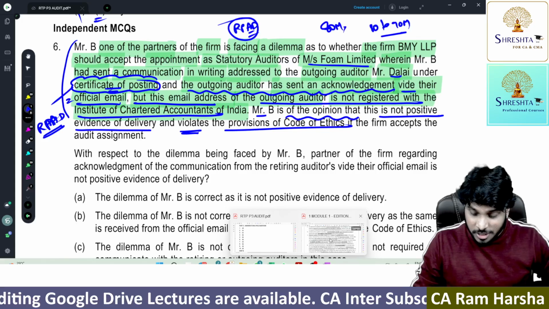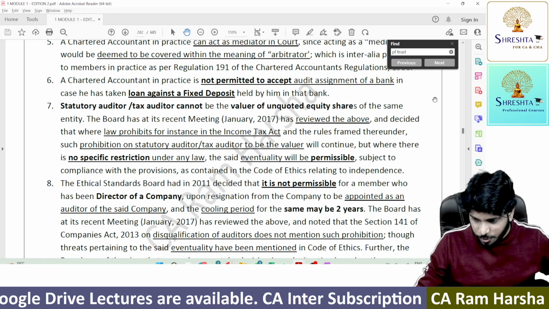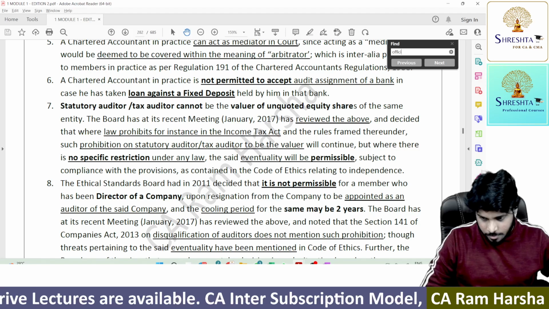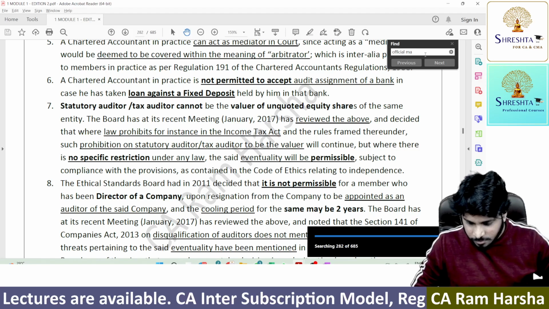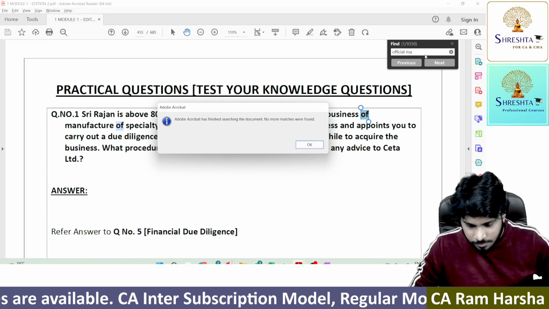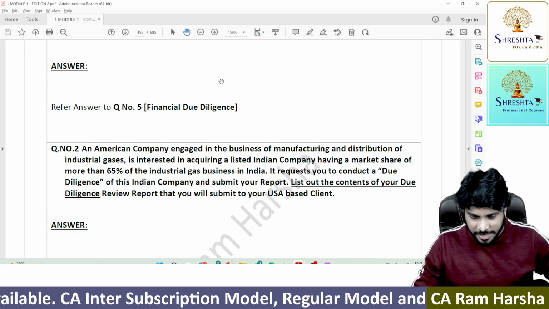Fine. First I'll open the corresponding provision. Official mail. Just a minute. Actually, this is there in clause number 8, right?